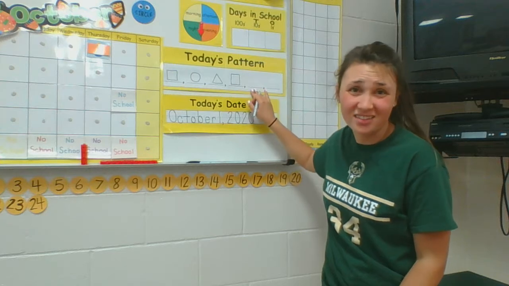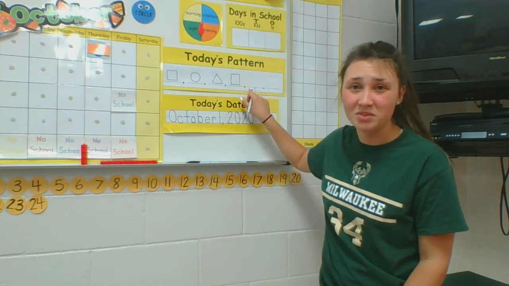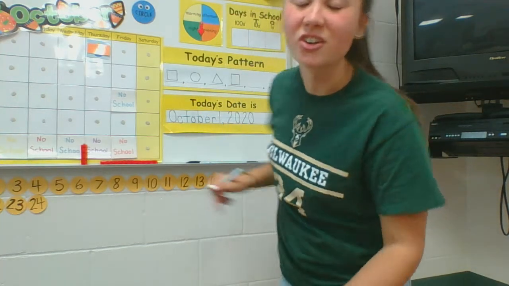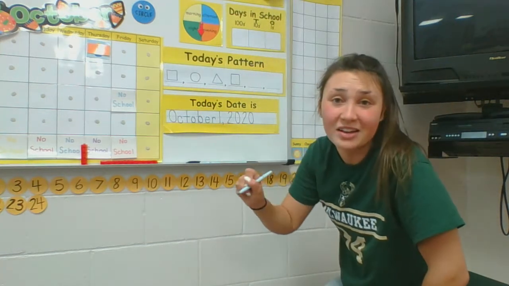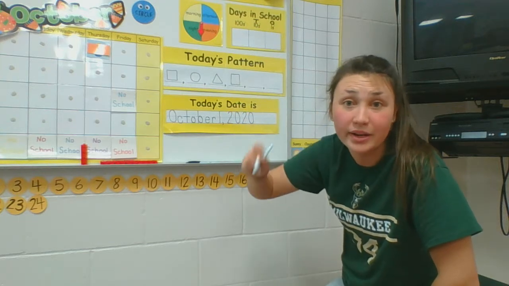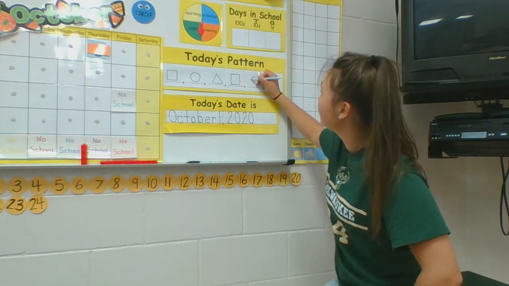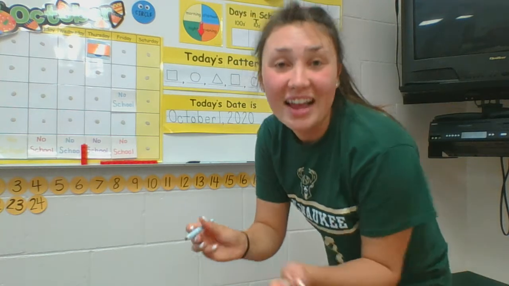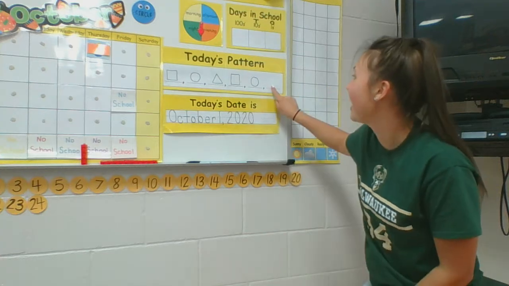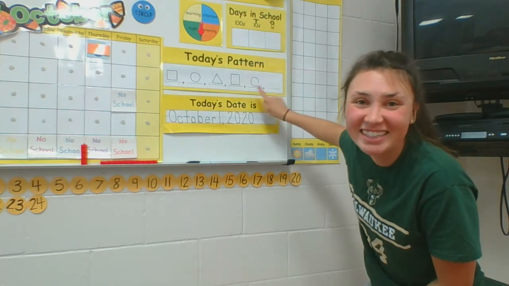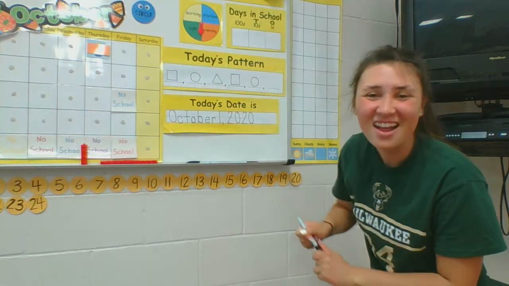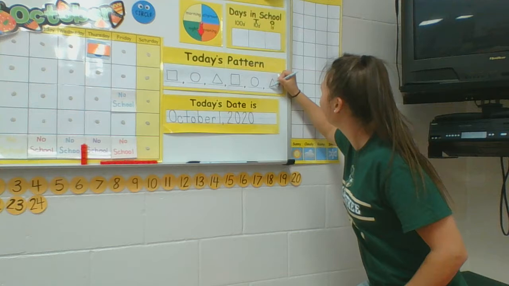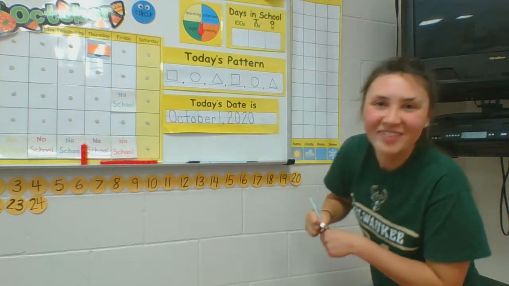What would come after that? After the square comes a circle. We have to draw a circle. Draw your circles as best as you can, nice and smooth, just like an O, just like a lowercase o, right? Awesome. And our last part of our pattern is after the circle comes a triangle, right? 3 sides. Here we go. There we go. We have a pattern.